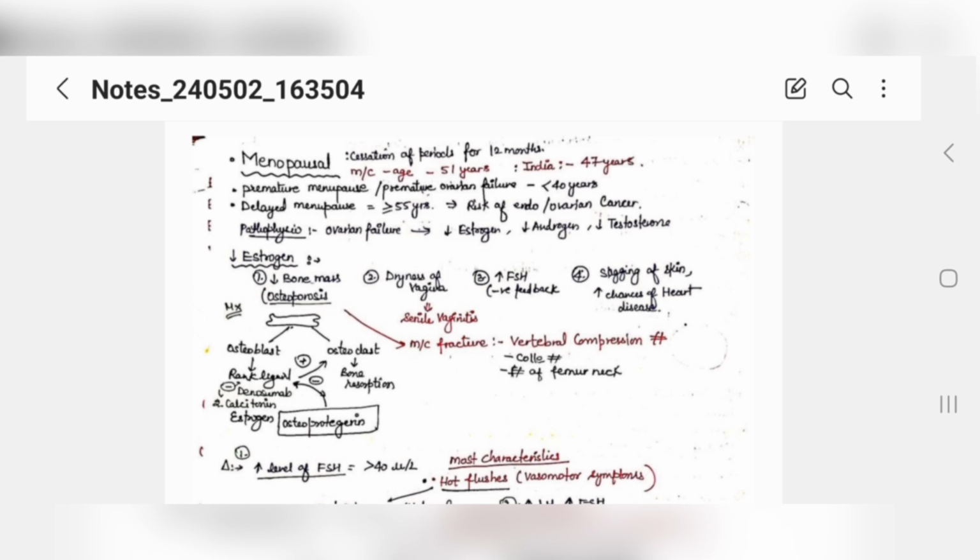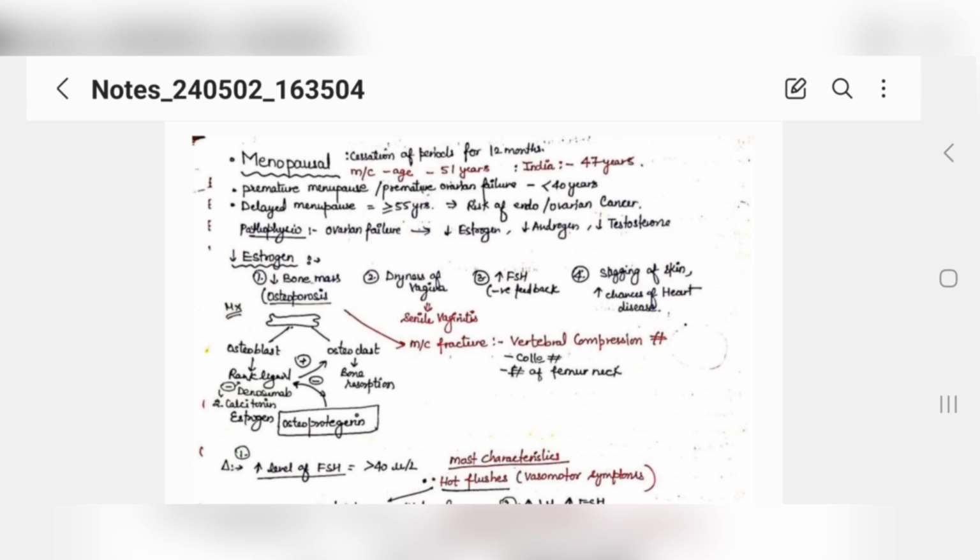Pathophysiology, what happens in a menopausal female? Ovarian failure occurs, low estrogen, low androgens, low testosterone, no hormones. Now what happens when estrogens go down? It is important for our bone mass. Your bone mass decreases when your estrogen levels go down, and osteoporosis occurs in the female. That's why in all females in the menopausal age group, we provide vitamin D and calcium supplements so that her bones stay healthy, because they are very prone to osteoporosis, right?